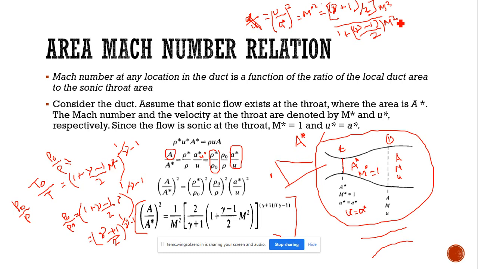So for u by a star the whole square, we can straight away put M star square.